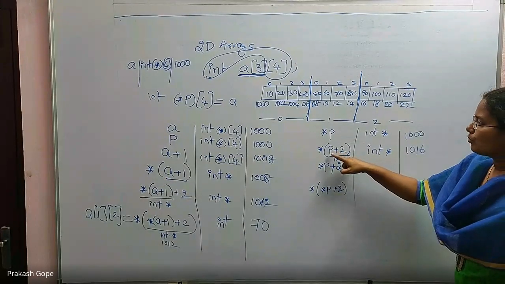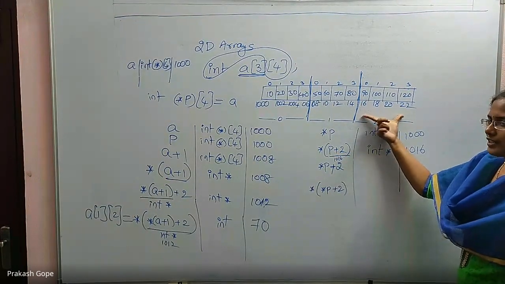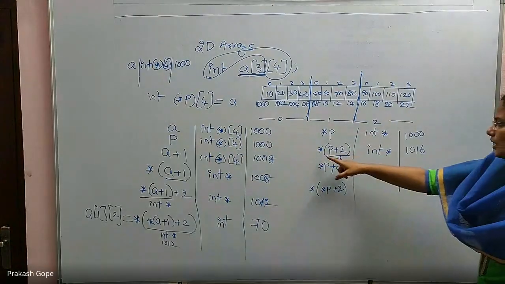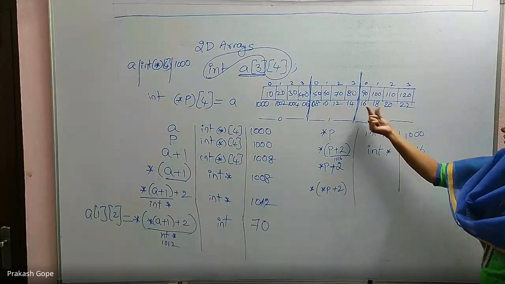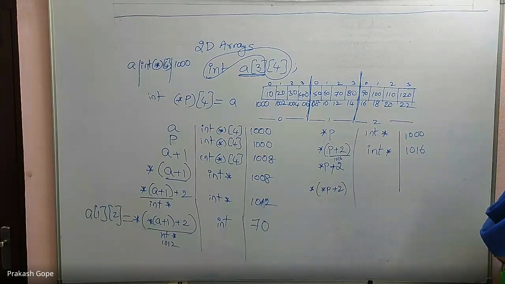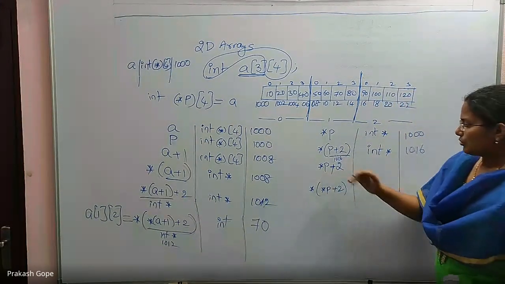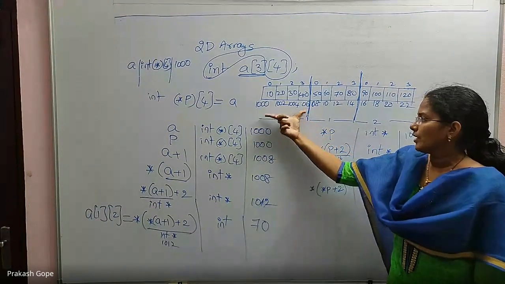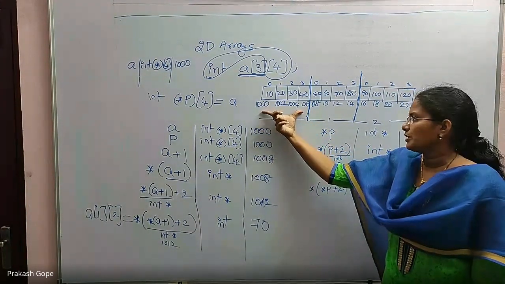p plus 2 would be the array's base address, a pointer like this. But it is star of p plus 2, that's why it is int star, the first element's base address. Coming to this, again, where is p? p is this array's base address.